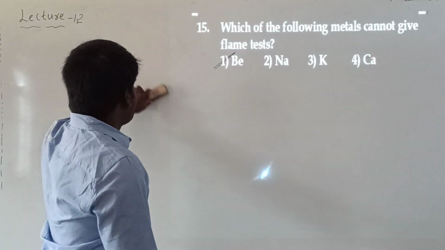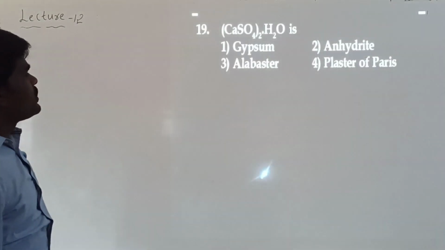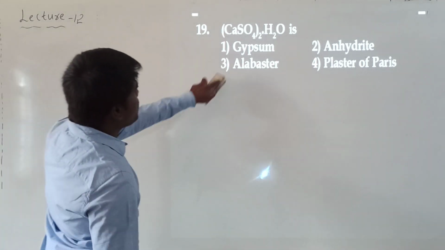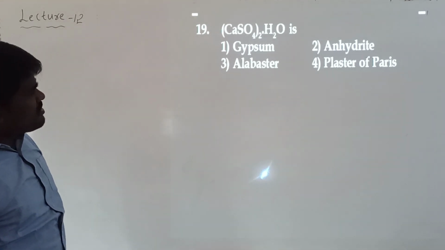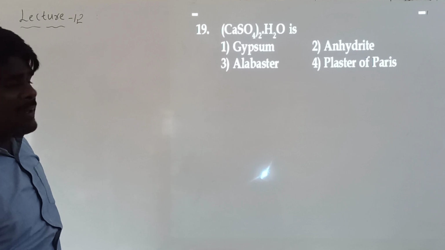Hope it is clear. Now look at the next question. He has given a molecular formula and is asking us to identify the name. Here, CaSO4 taken twice, H2. It is a molecular formula of gypsum or anhydrite or alabaster or plaster of Paris.